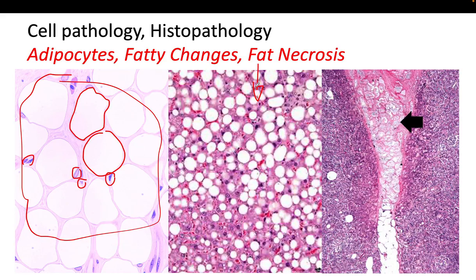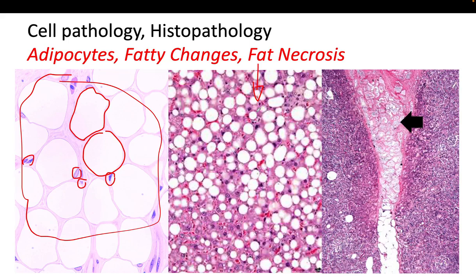So in the case of these fatty changes, we don't have adipocytes here. These are hepatocytes, cells of the liver that have small vacuoles filled with fat. The vacuoles can be single or multiple. Sometimes the vacuole can be large, but the nucleus is still part of the same cell.